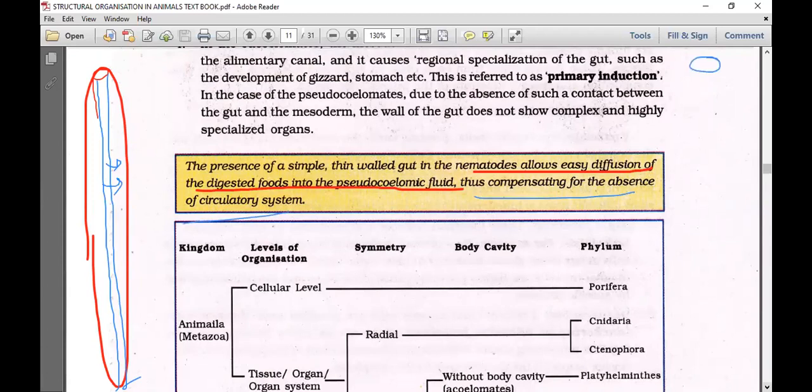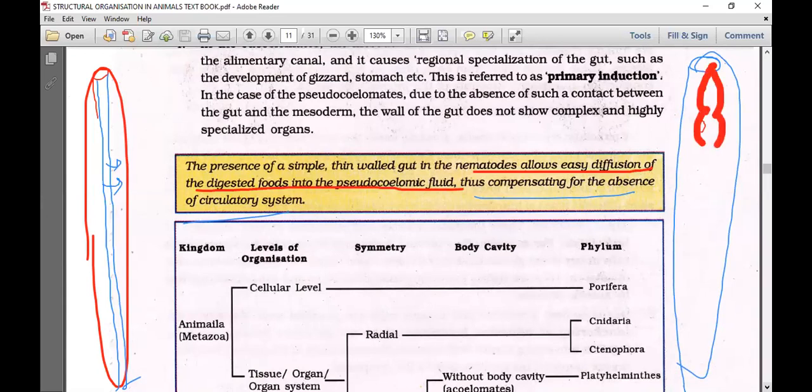In case of true coelomate, the elementary canal is muscular. I am taking earthworm as an example. I'll show you once again that the elementary canal is muscular. Due to the muscular nature of the elementary canal, mouth, buccal cavity, pharynx, gizzard, likewise a thicker elementary canal, nutrients can't diffuse directly. That's why there is a need for a circulatory system. Development of the circulatory system is due to this only.